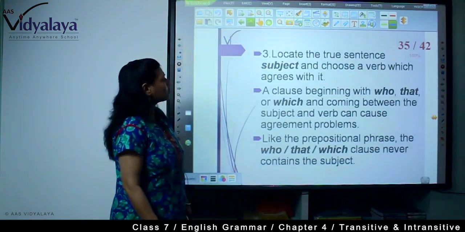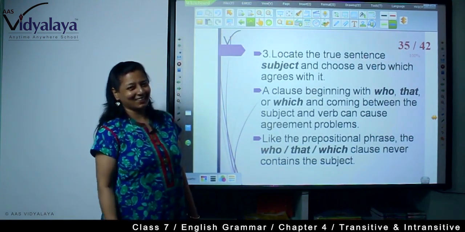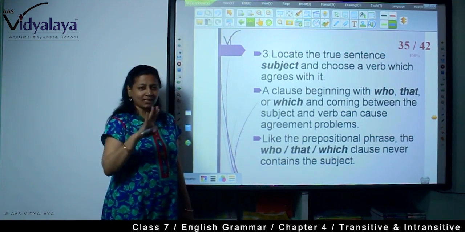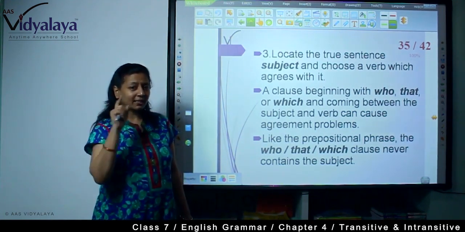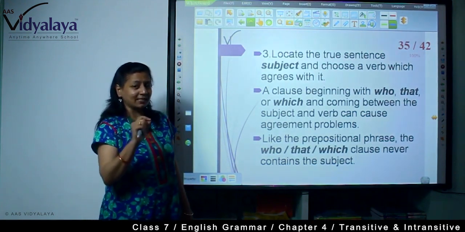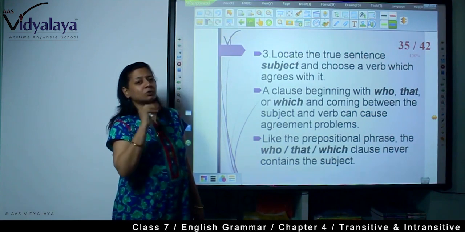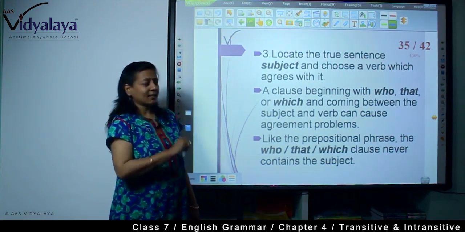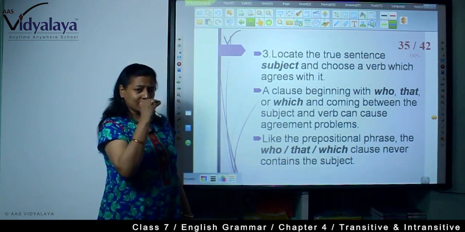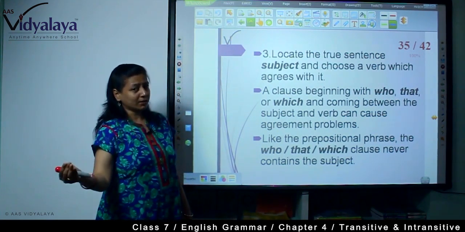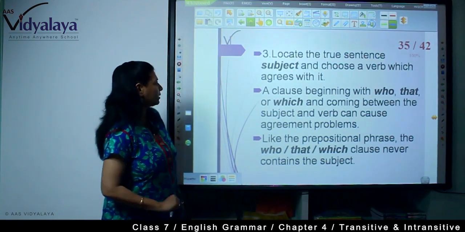Now, locate the true sentence subject and choose the verb which agrees with it. Once you are clear about the prepositional phrase, once you have identified the noun in the prepositional phrase, that is the object of the preposition, then you find the subject of the sentence. And according to that subject, you place the verb. If the subject is singular, the verb will be singular. If the subject is plural, the verb will be plural.